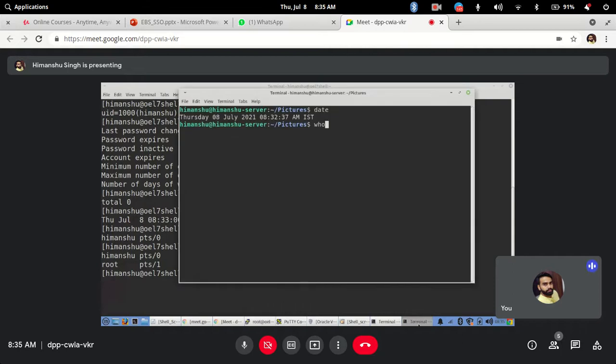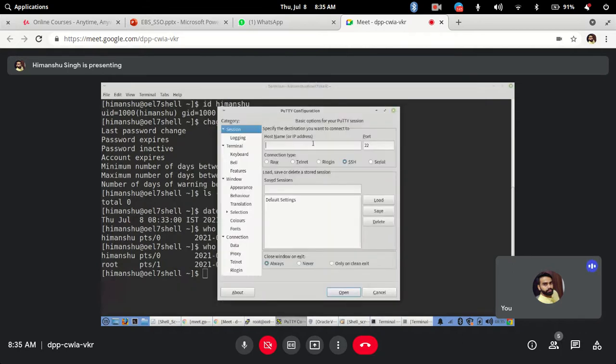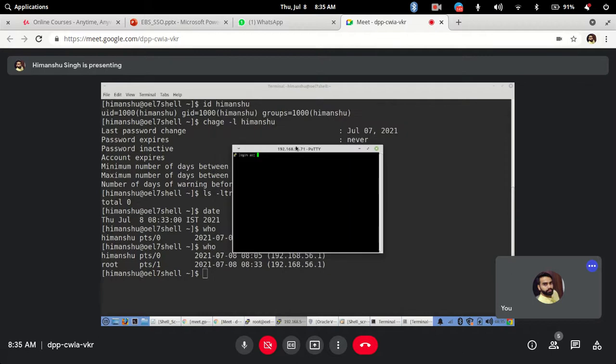Now I open putty again here, and now I will connect as user Bob to 192.168.156.71, with the password. So now I am connected as user Bob, right? So I have 3 users right now.